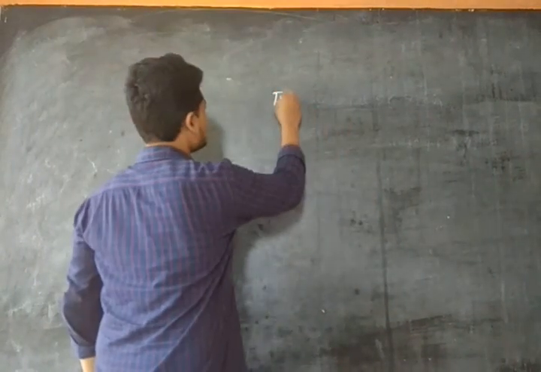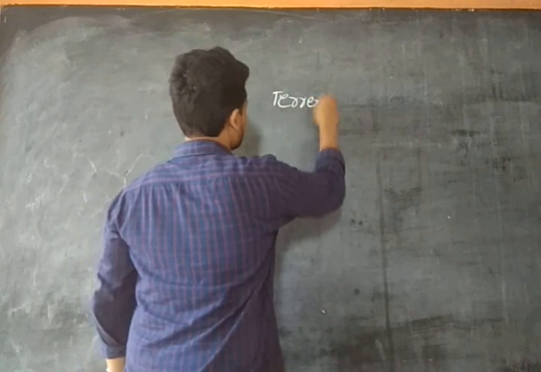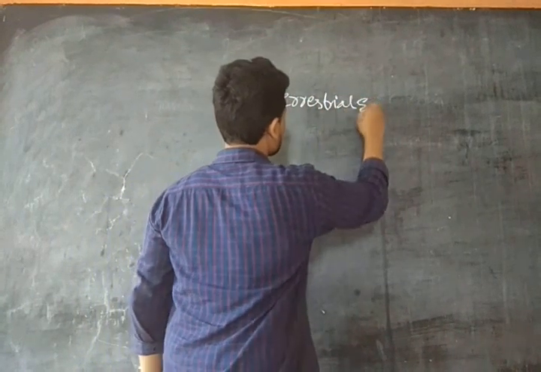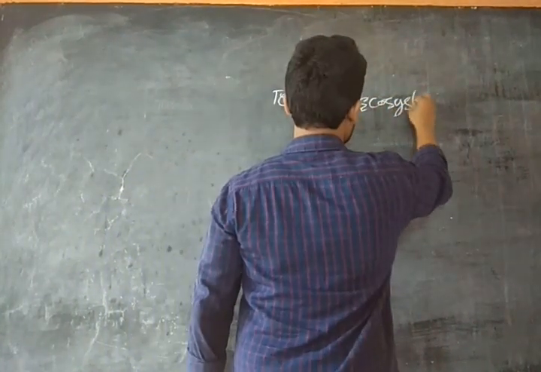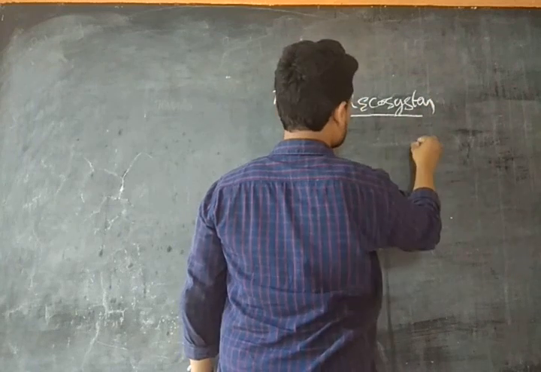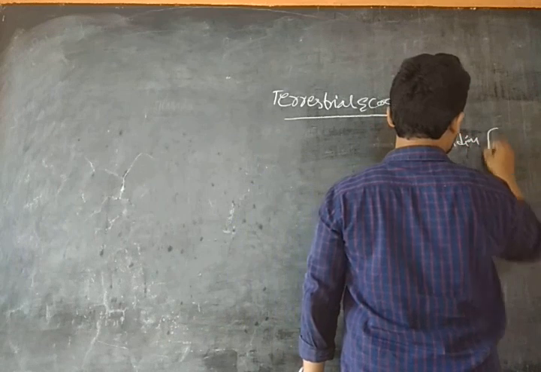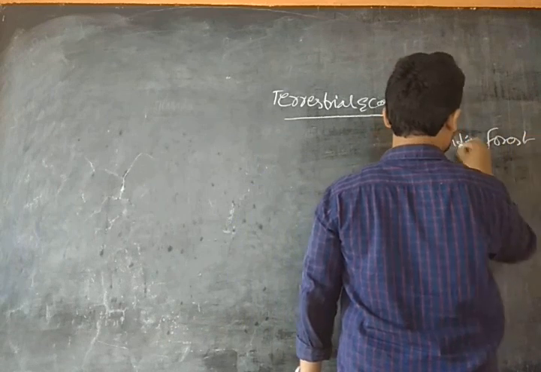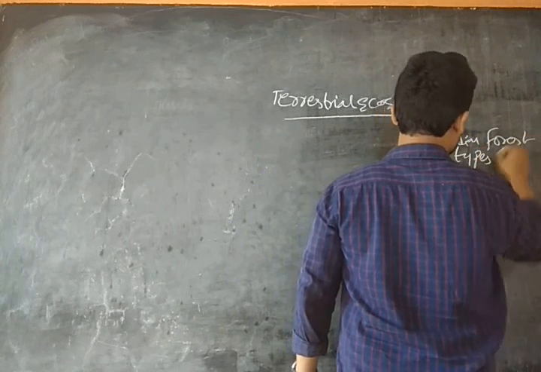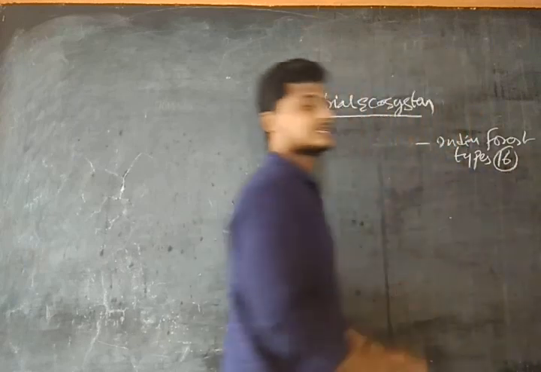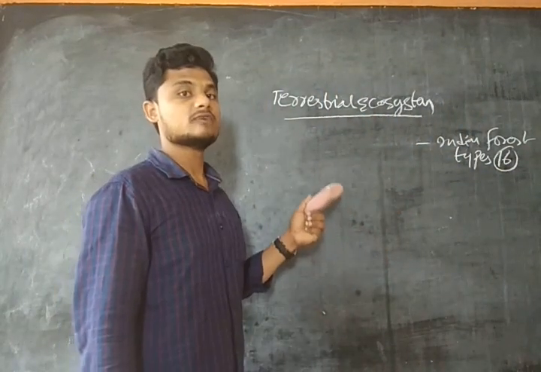So, our chapter is terrestrial ecosystem, and our topic for discussion today is Indian forest types. We have 16 Indian forest types that we are going to discuss.